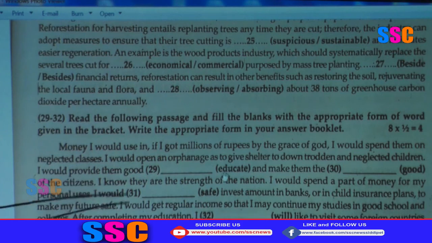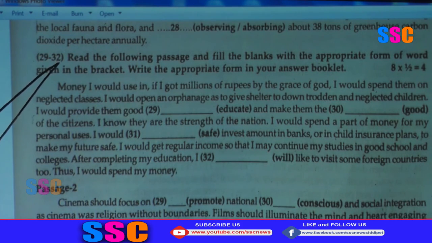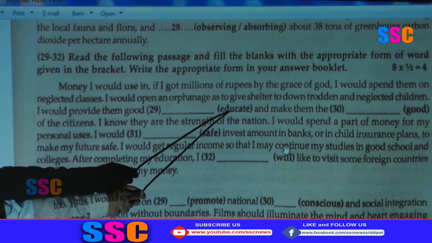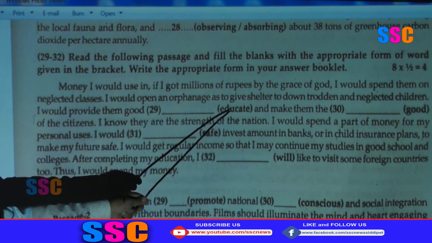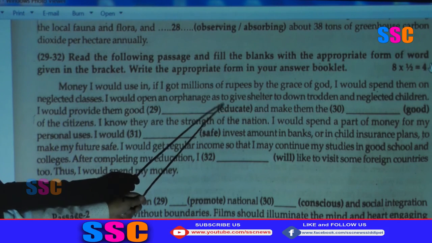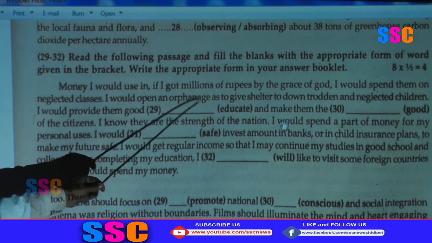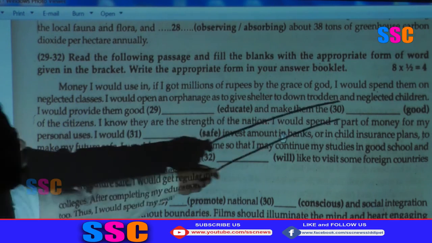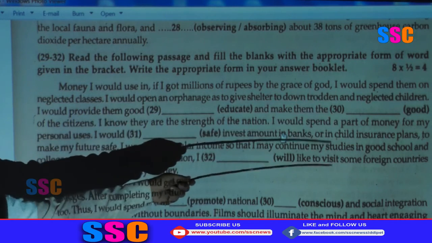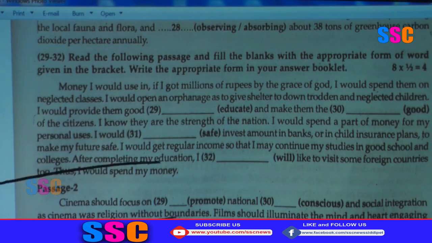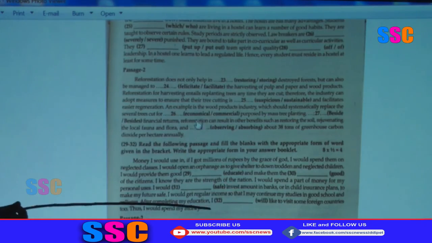Then the last one, last bit, 29 to 32 of vocabulary and grammar. The blanks are given with a single word, but this word is not an appropriate word. You have to change the word. Educate, educated is not suitable, educated is suitable. What is the word? Good, good is correct, best is correct, better is correct. You have to think and answer. Okay, like this you have to answer in your booklet. Okay, this is regarding section B of 3 bits. Okay, thank you.